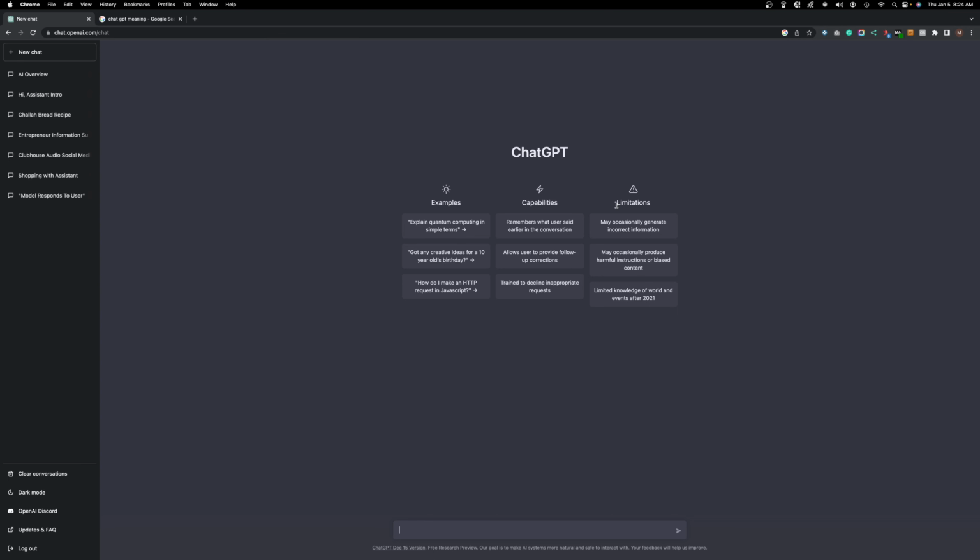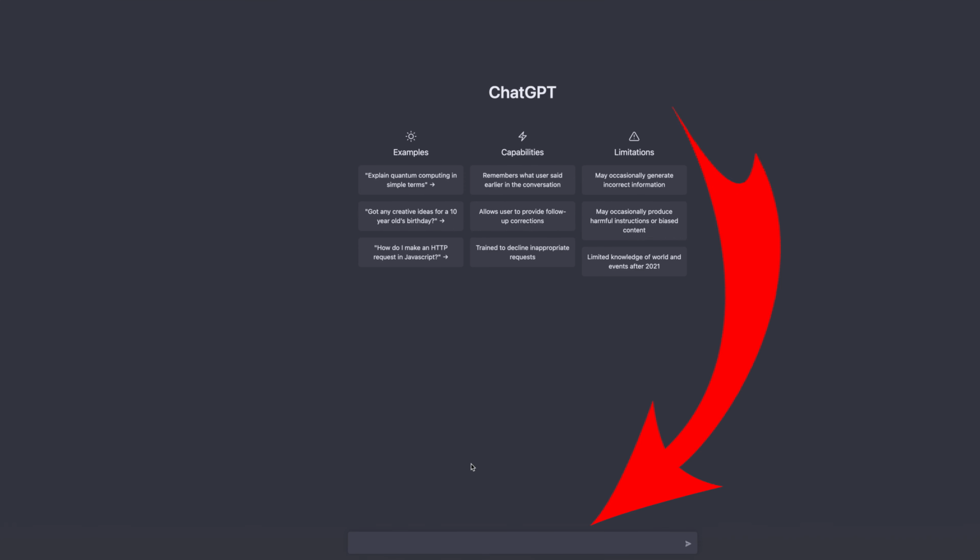So once you're into the system, you'll see here in the bottom, this is where you put your query. Let's say, for instance, you want to know about something specific, like an apple. Just say apple. That's all you have to do. It'll start generating something about an apple. It'll start thinking, and say, I'm sorry, could you please provide more context about apple? Otherwise, they want to know what you mean.